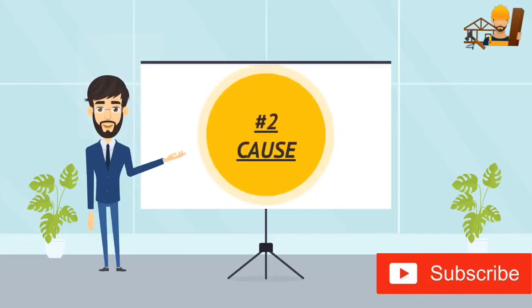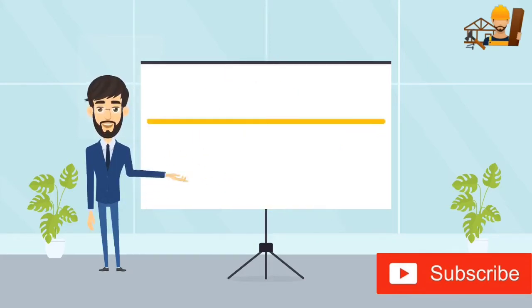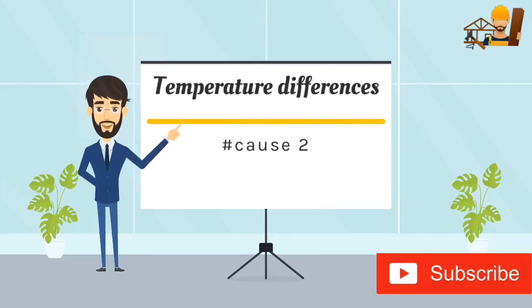Our second cause is temperature differences. Changes in the temperature of concrete can cause cracking. If the concrete gets hotter, it expands, and if the concrete gets cooler, it contracts. If the concrete wants to expand or contract but can't, it will most likely crack.